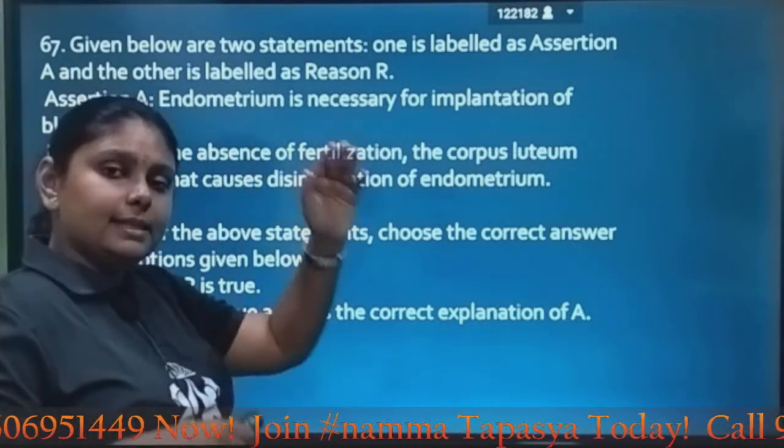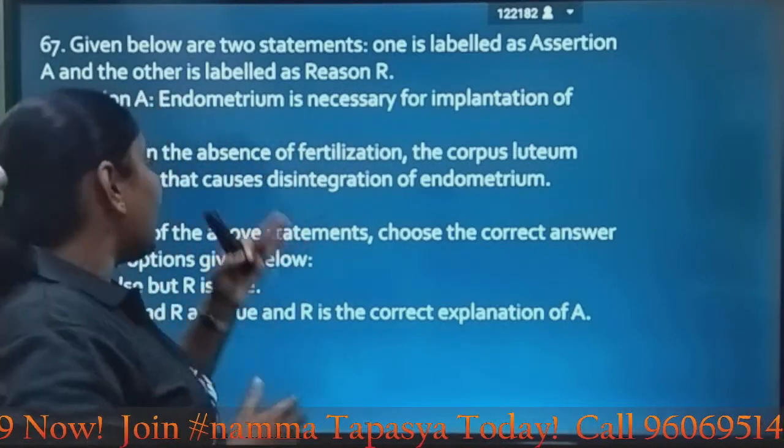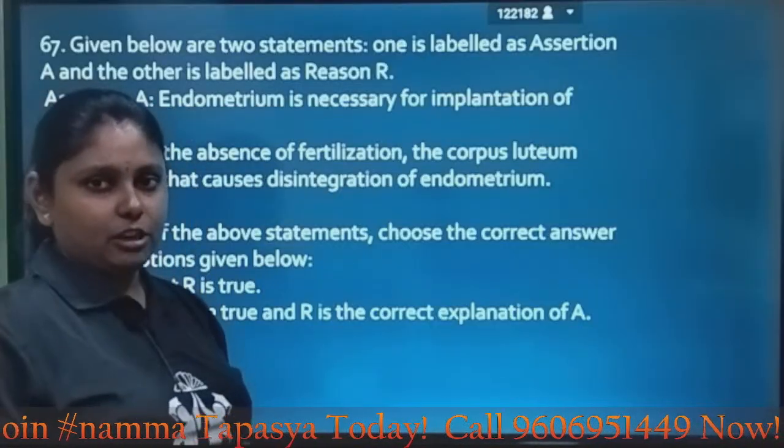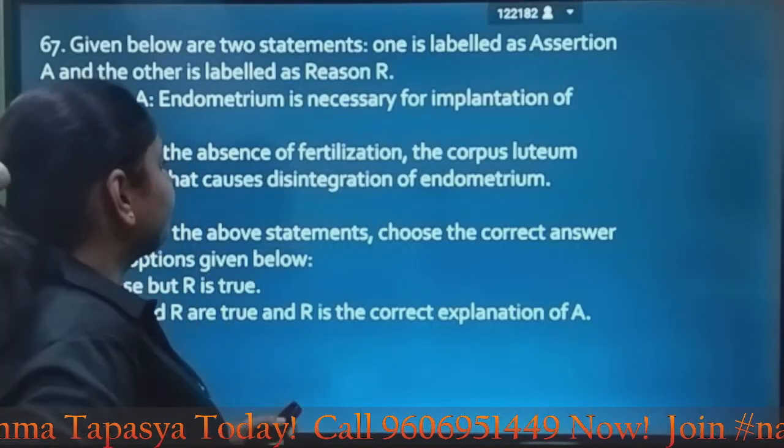Here both the statements seem to be correct, though R is not the correct explanation of A. Let me tell you why.